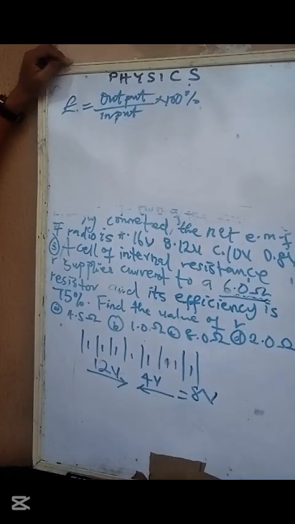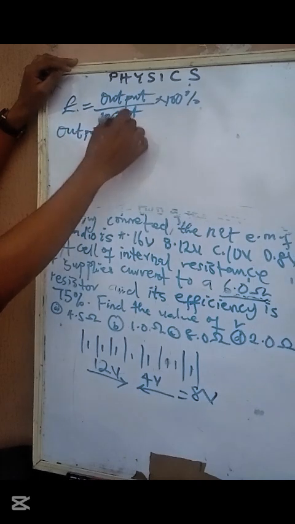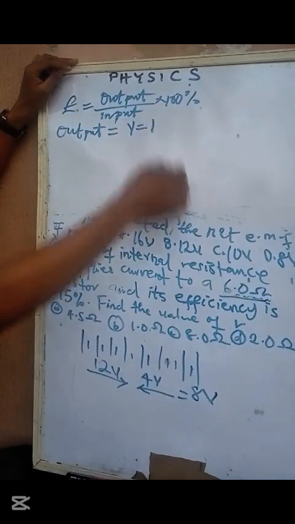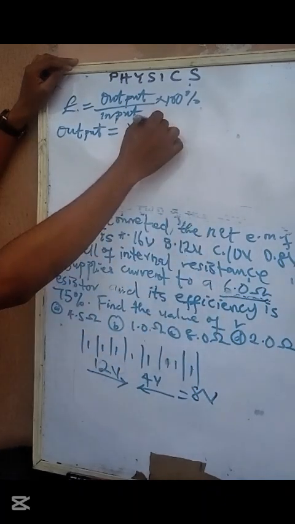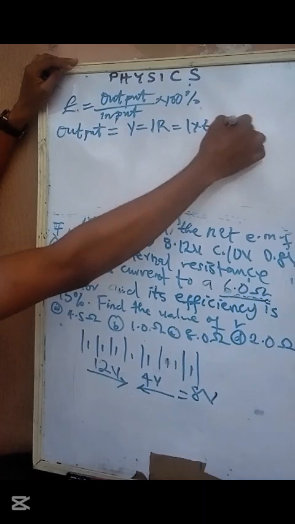Are you getting that? So let's take it one by one. Output, we now say V is equal to IR. What is R? R is the external resistance, which is 6. I times 6, which is 6I, right?